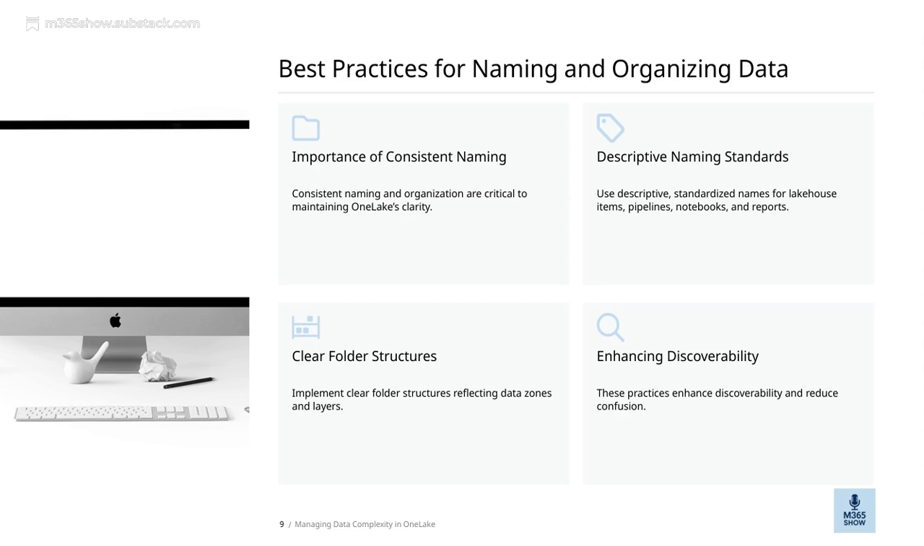Next, using descriptive and standardized names for all lakehouse items, pipelines, notebooks, and reports is crucial. It might seem simple, but consistent naming helps everyone understand what each component is at a glance, saving time and reducing errors. And of course, maintaining a standard for naming conventions across the board is vital. When organization is consistent, it keeps the entire OneLake environment clear and manageable. Remember, the goal here is to make data more accessible and easier to work with, which ultimately supports the overall efficiency and effectiveness of our data initiatives.